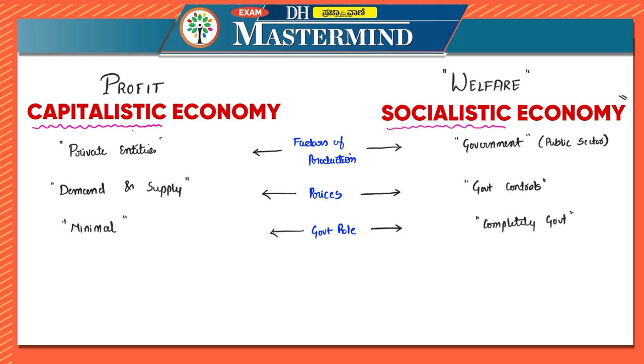And in case of private sector, in a capitalistic economy, it completely dominates. In a socialistic economy, there is usually no role of the private sector in the production of goods and services, but usually the determination of all the things in the socialistic pattern is done by the government itself. The government is in complete control, that is, complete administrative control. And hence, because of that only, in case of capitalistic economy, there is immense competition.